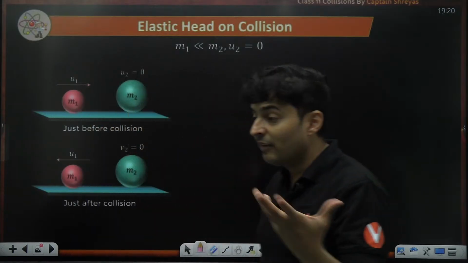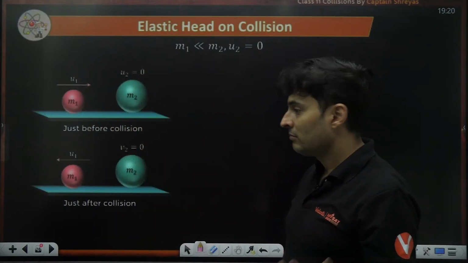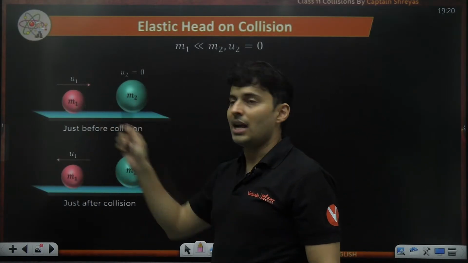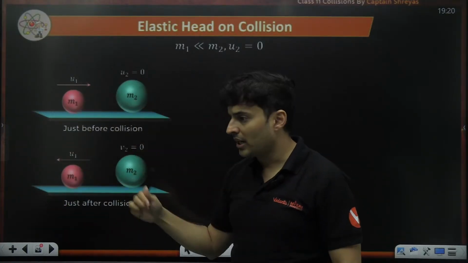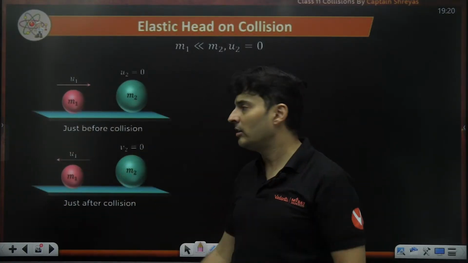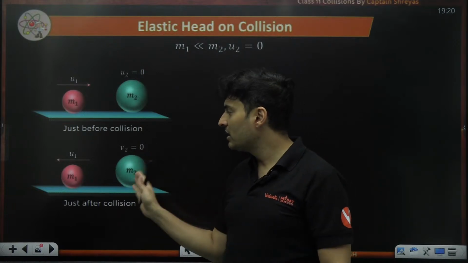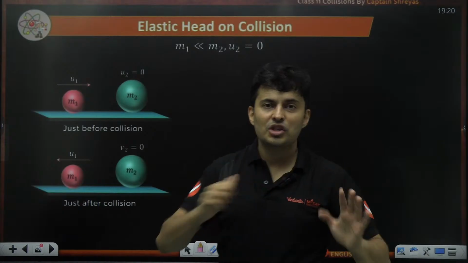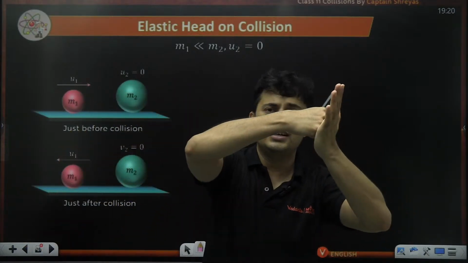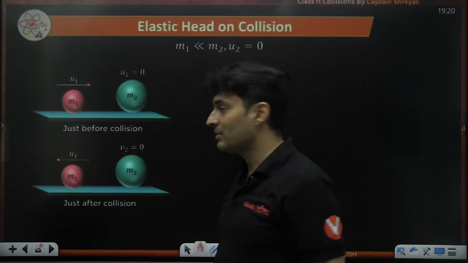Important. If one of the masses is very heavy, imagine it's like an elephant and one dog is coming running. Bow, bow, bow, bow. It is coming and hitting that elephant. Do you think the elephant will move? No, right? The elephant will still be the same. But the dog, if it has jumped and hits that elephant, it will rebound back with the same speed.